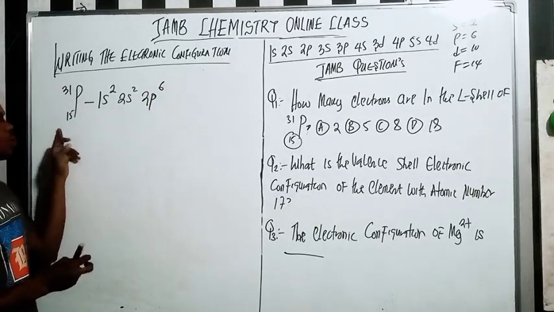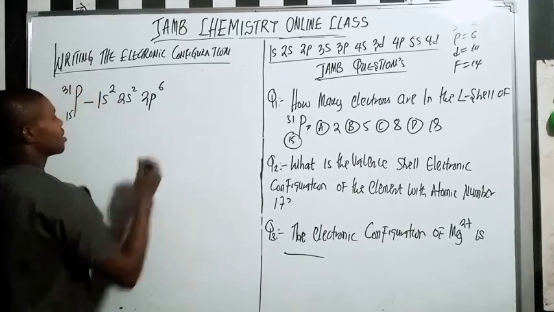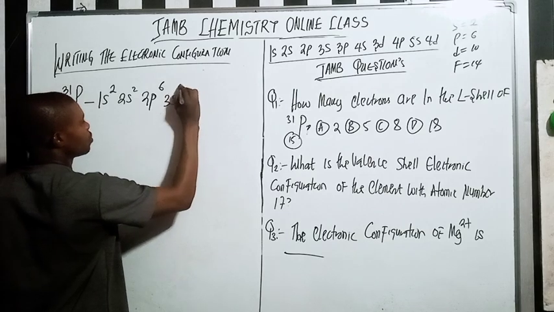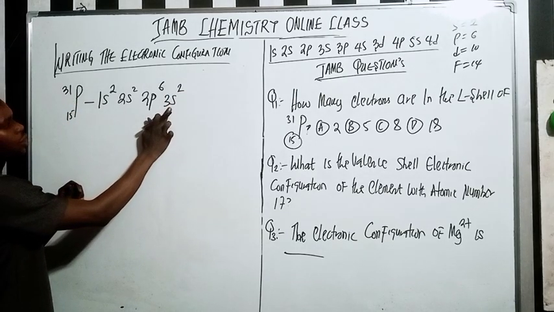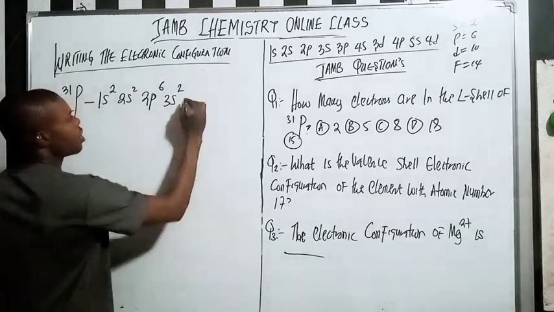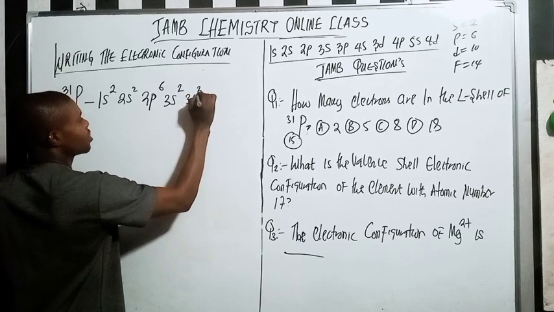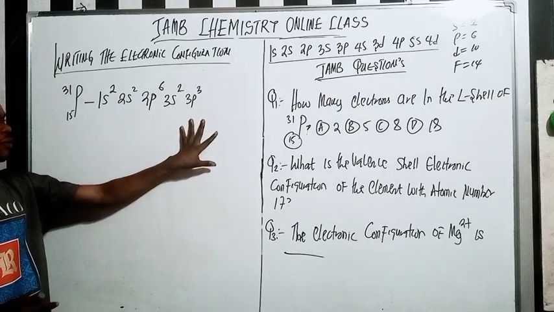So 15 minus 10, we still have 5 more. The next one is 3s2, which makes 12. How many do we have left? 3. So we have 3p3. Do you understand? So this is the electronic configuration.